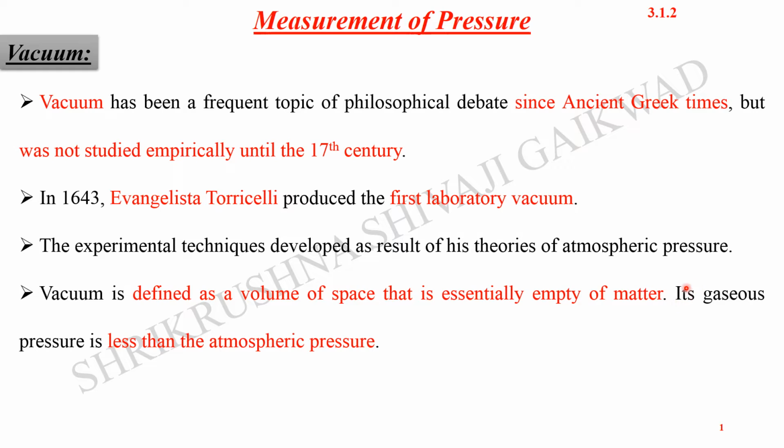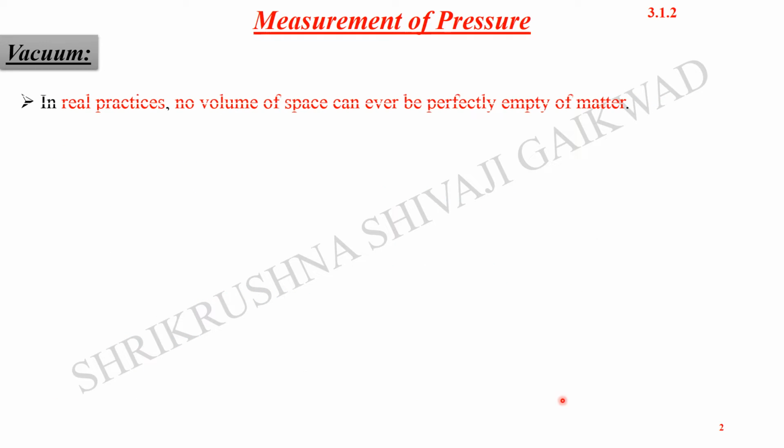It is a gaseous pressure which is less than the atmospheric pressure. So we can also define vacuum as the pressure below the atmospheric pressure. The word has come from the Latin term meaning empty, so vacuum is the empty.